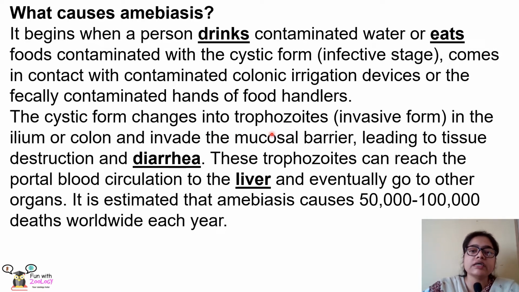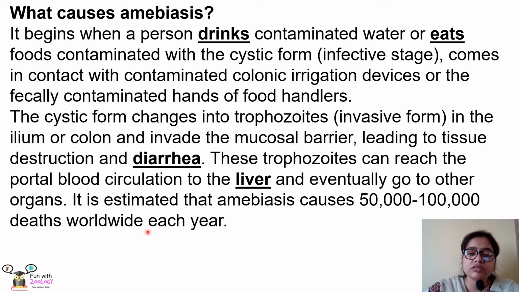So when the cyst ruptures, trophozoites are released in the ileum or colon. In both places they can be released, and these trophozoites then invade the mucosal barrier of the colon. They can destroy the barrier, destroy the tissue, and cause diarrhea. These trophozoites can reach the portal blood circulation and ultimately reach the liver, where they can form liver abscesses, and they can go to other organs and infect those organs as well.